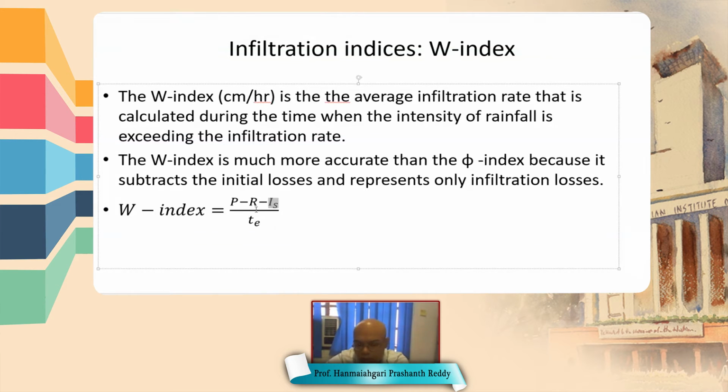So now the W index is called (P minus R minus IS) by TE, and W index is more accurate because it truly represents infiltration, whereas phi index represents infiltration as well as initial losses. So this is all about subsurface flow. Next I'm going to start surface runoff.